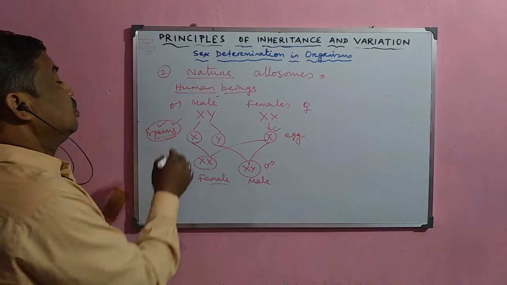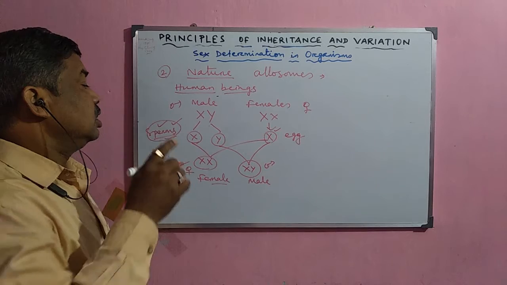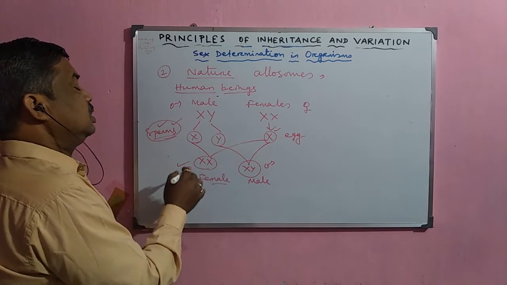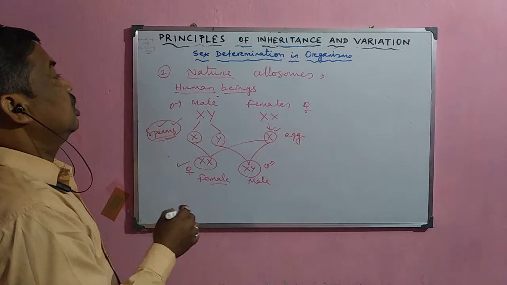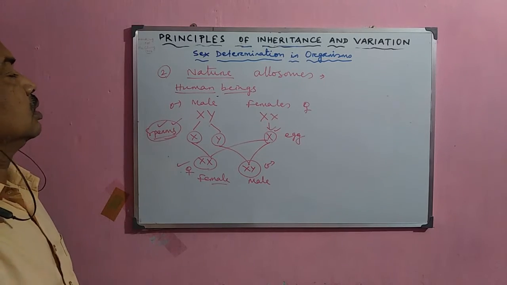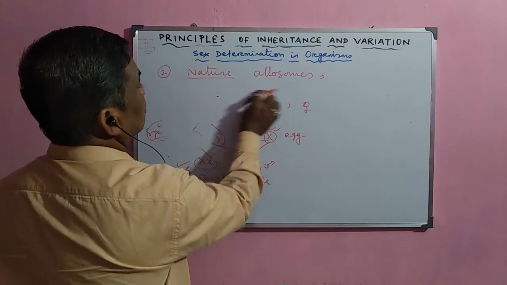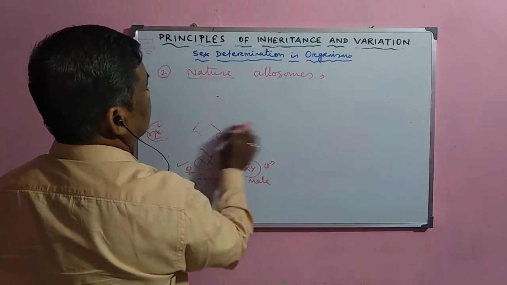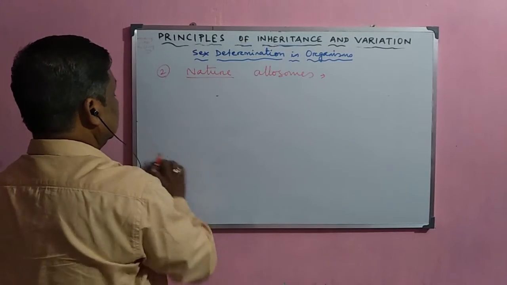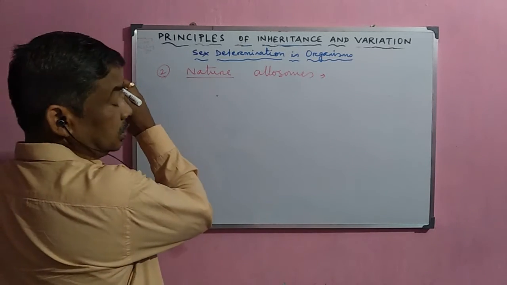So that is why the male gamete, or the male individual, is actually responsible for the determination of the sex, whether it is a male one or a female one. It is determined by the chromosomes present in the male and the female. In some individuals, normally the chromosomes are of different types, that is the ZZ and ZW type. In case of ZZ and ZW type, what happens here?